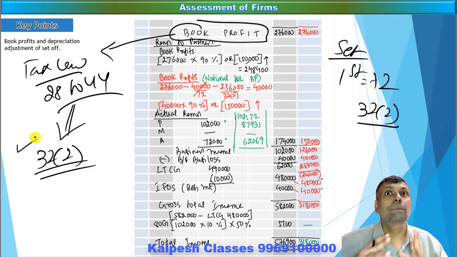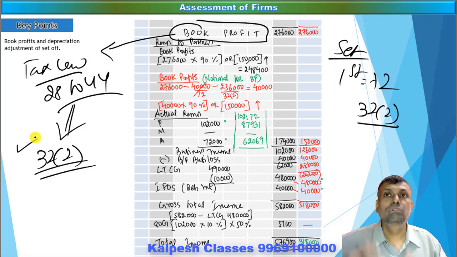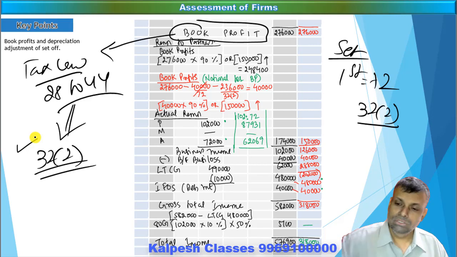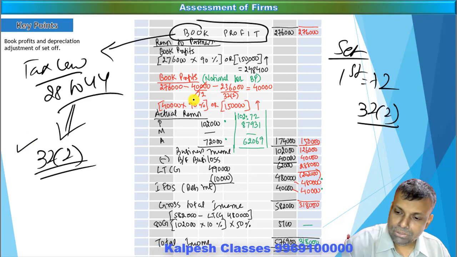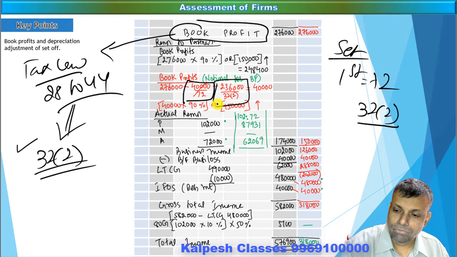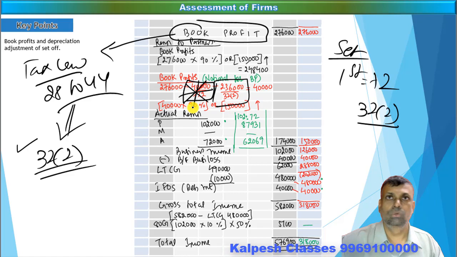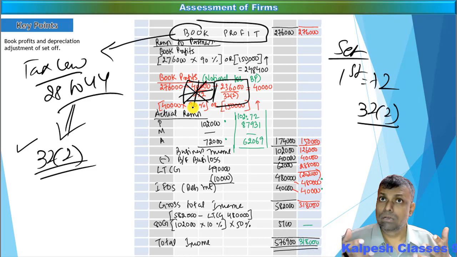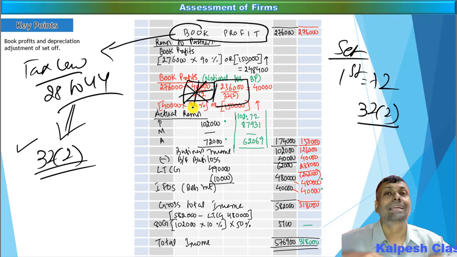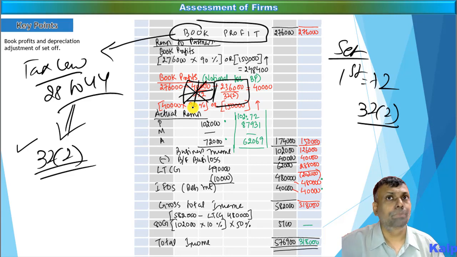So what you have to do is a little bit of notional working, a little bit of artificial working, because without considering 72 you cannot get 32. If there was a carried forward business loss and a carried forward depreciation, first you have to consider section 72 and thereafter section 32. But for the book profit purpose, I have to put a cut on section 72, because for book profit purposes I do not have to consider section 72. So the book profit will be adjusted book profit for the limit calculation, because your monetary limit calculation is done based on the book profits. This is one very special adjustment that you have to keep in mind with respect to the book profits.